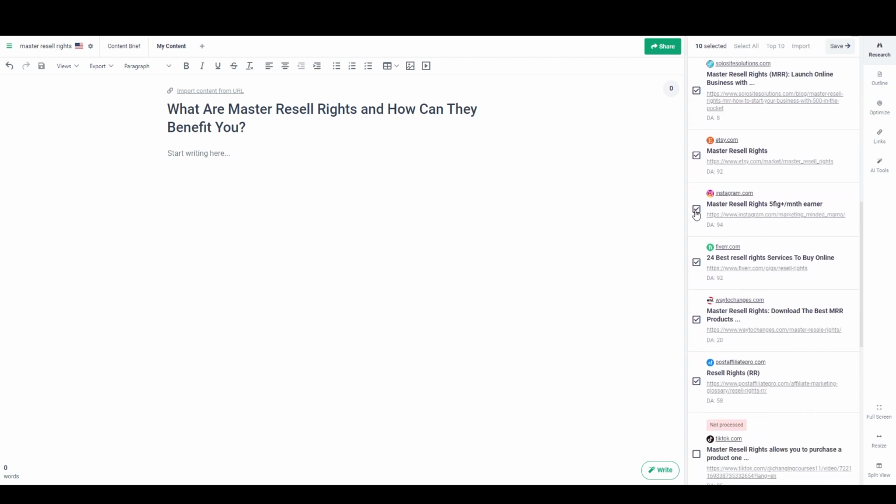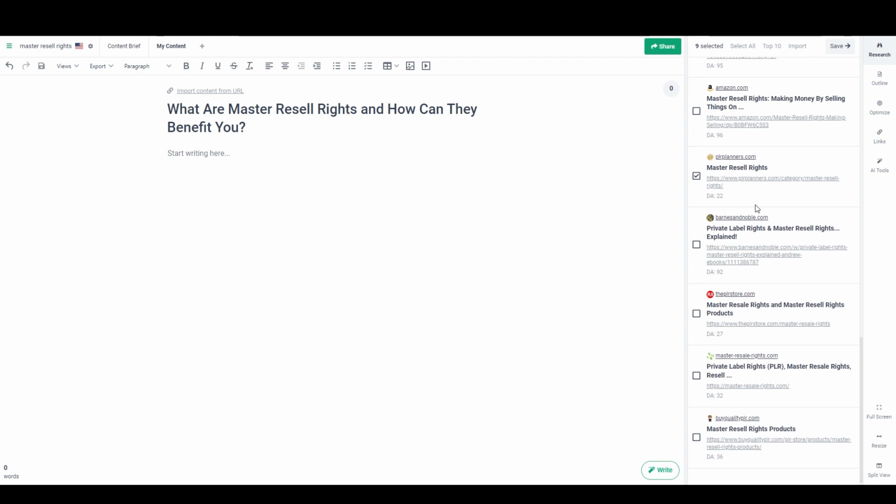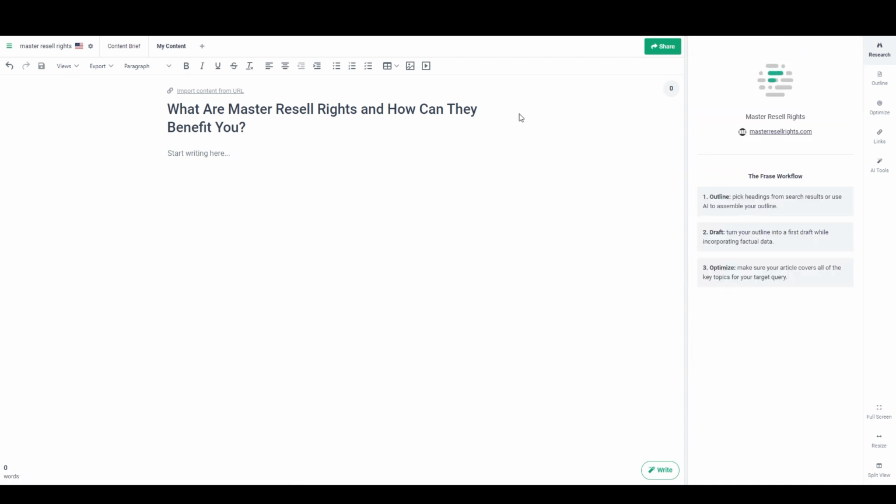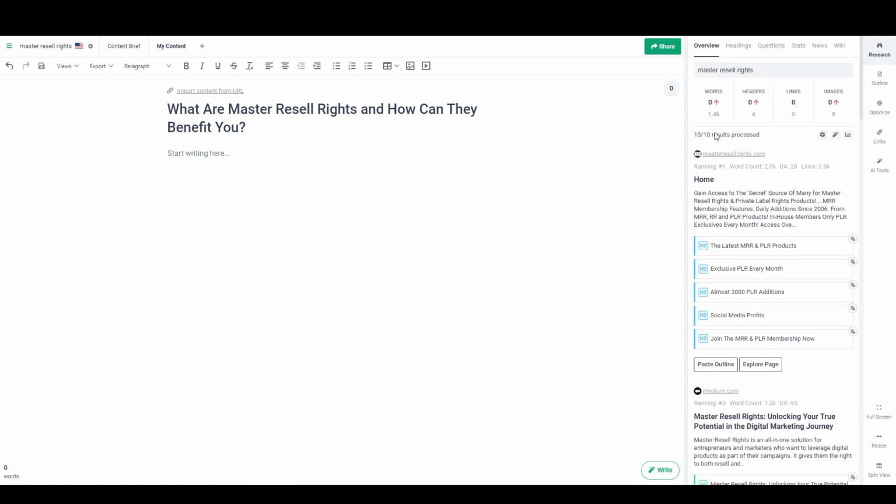My guess is that it's probably Instagram that's not working, so I'm going to deselect that, and I'm going to scroll down here, and I think this is probably an article. So I'll select that one, and now I've got 10, and I'll hit save again. And so now the overall length that it's recommending is down to 1.4.